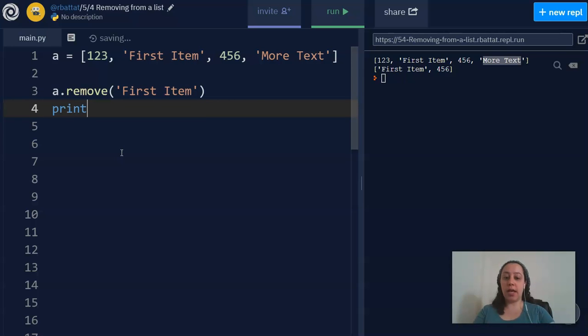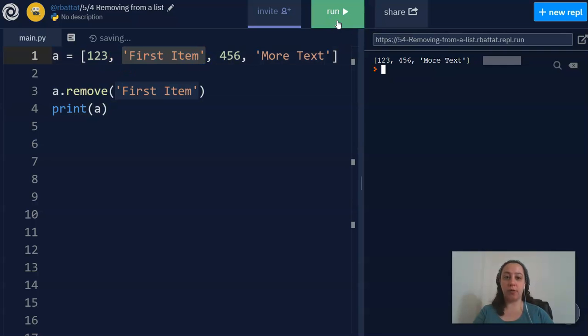Now if I print A, this will print the whole list except for first item, which I have removed. So I have 1, 2, 3, 4, 5, 6, more text. It removed first item. This is changing A.